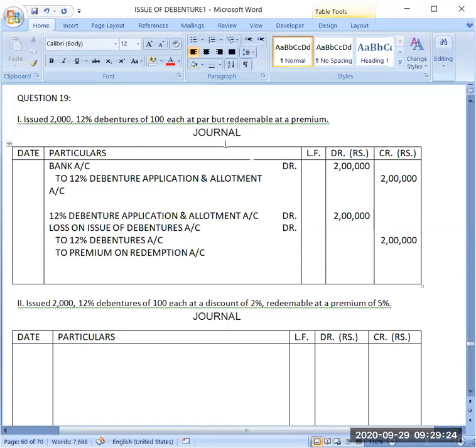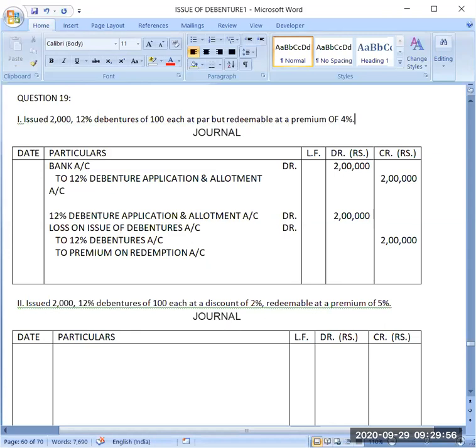Now, how much premium am I paying? 12% debentures of 100 each at par, but redeemable at a premium. Suppose I will assume some amount, at a premium of rupees 4 per debenture, or you can say at a premium of 4%. This way you also can speak.